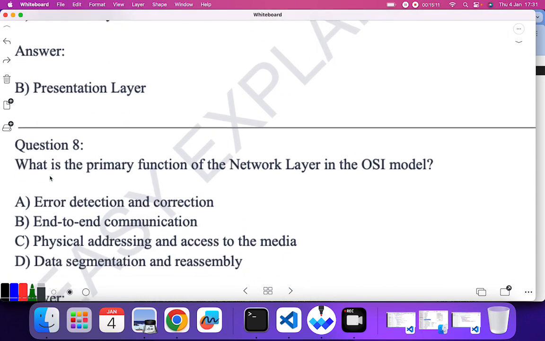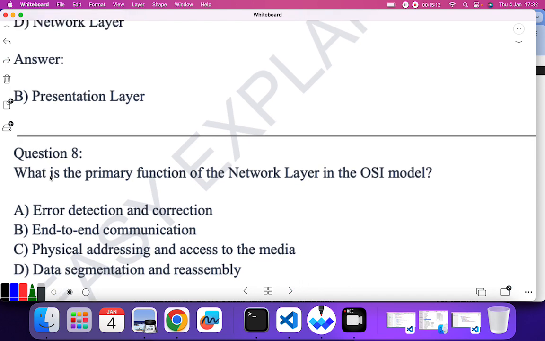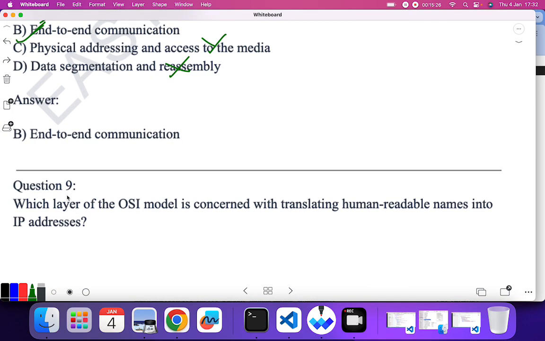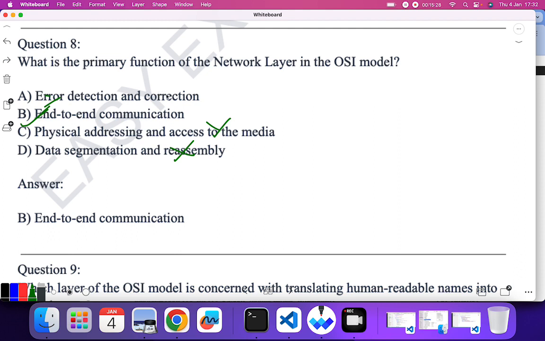What is the primary function of network layer? Okay, network layer, error detection and correction, no. End-to-end communication, yes. Physical addressing and access to media, no. Data segmentation and reassembly, no. So B is the correct answer, that is end-to-end communication. Okay, so can you tell which layer provide this? So this is for data link layer.